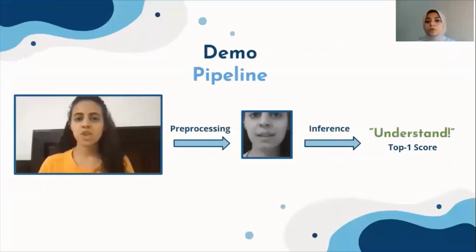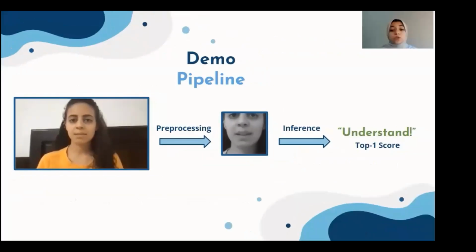So for our demo, we wanted to test the performance of our models using videos that we created of our team speaking different words. So first, the pipeline takes the input video and then downscales it to be equal to the LRW input video size, and then crops the region of interest, namely loosely around the mouth. And then the cropped video gets fed into the model for inference. And here's one of the successful examples.